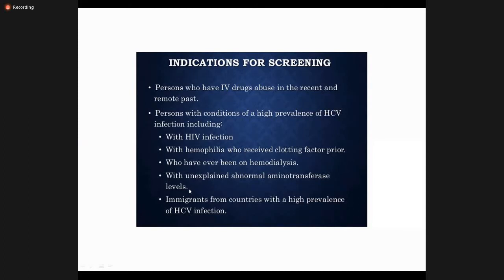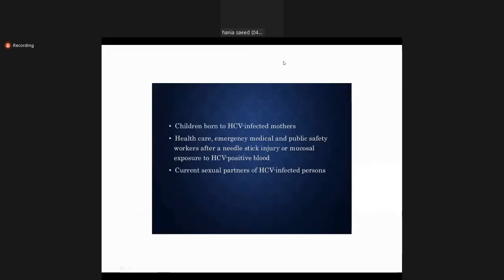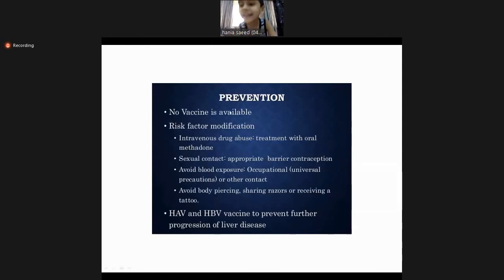Whenever a person comes to the gastroenterology clinic with abnormal LFTs, we have to test for both hepatitis B and C. Then immigrants from countries with higher prevalence. Children born to HCV infected mothers: remember, early on the antibodies transmit from the mother to the child, but these antibodies usually disappear. So if we want to check the status of the children, we should check at 18 months.